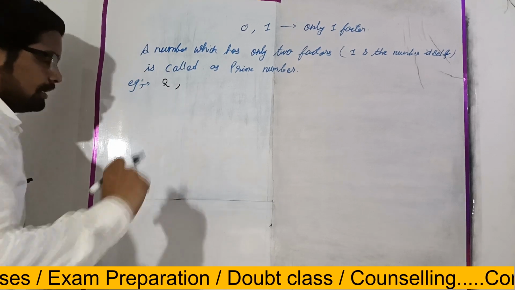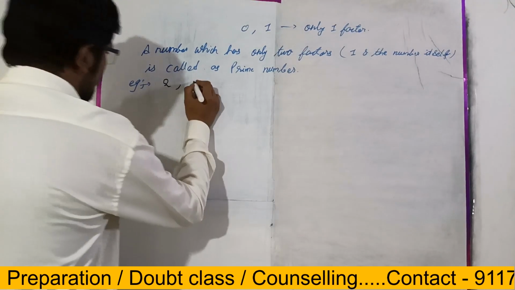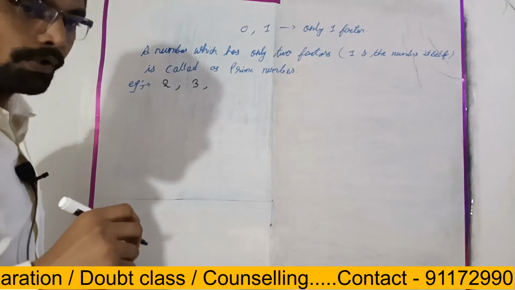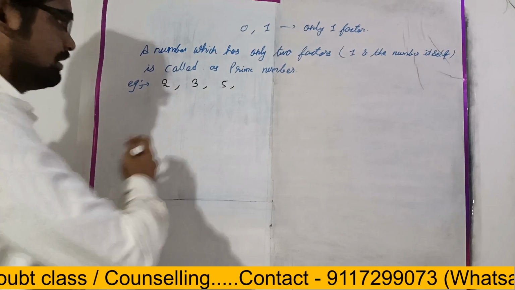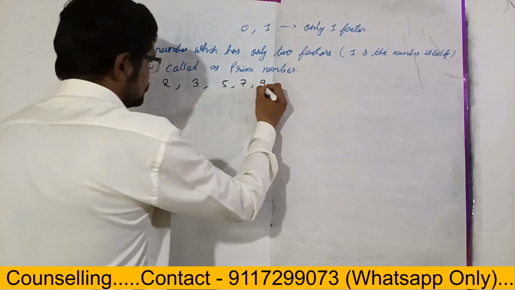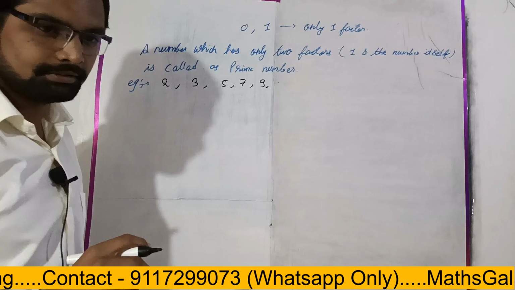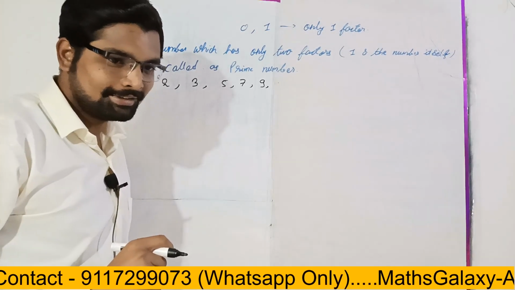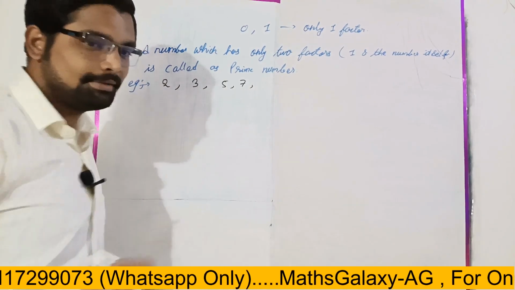Okay, then 3. Good. Next 5. Yes. Next 7. Okay. 9. Yes. 11. Is 9 a prime number? No. 9 is not a prime number, right? After 7 it will be